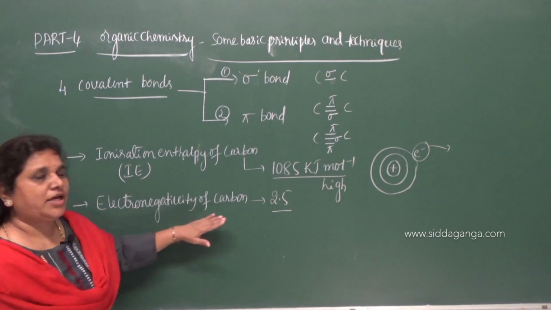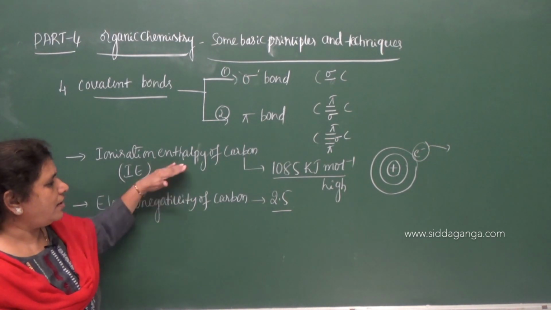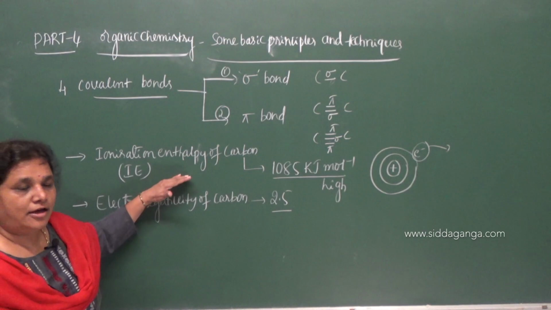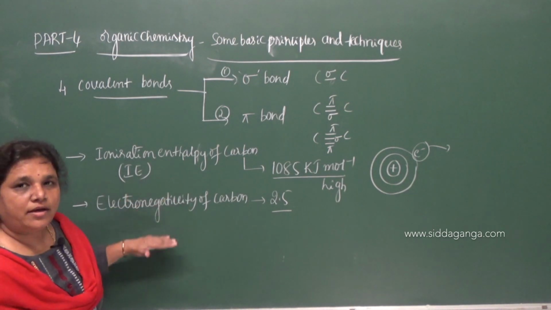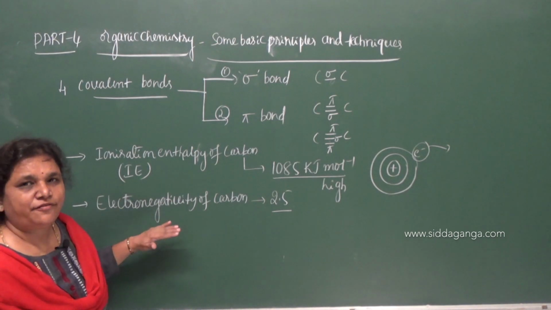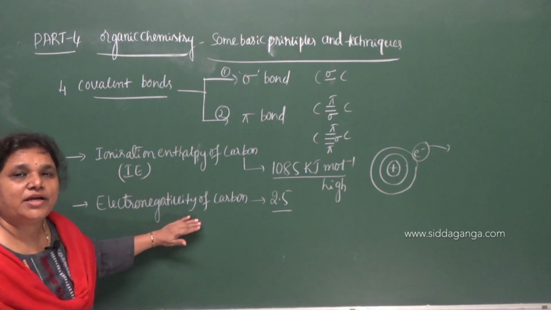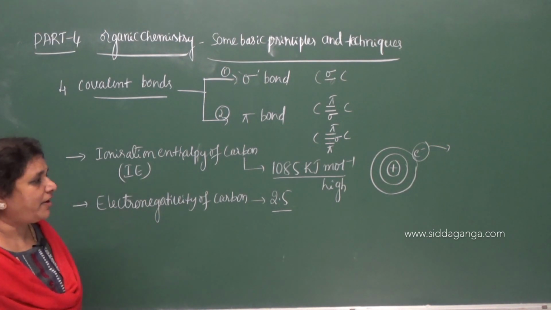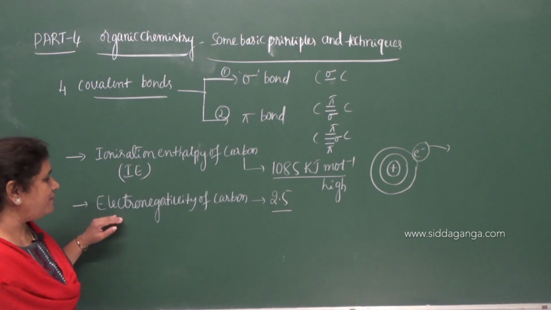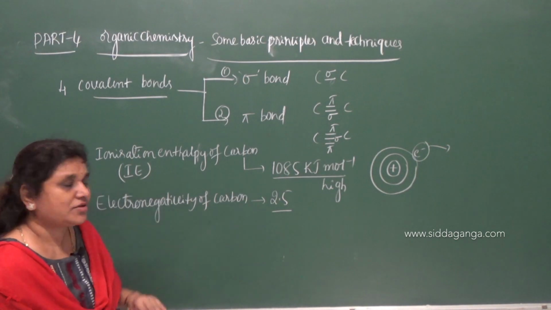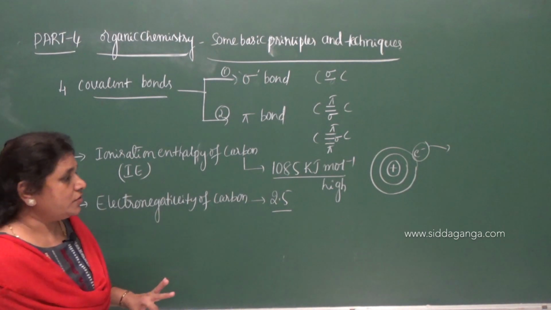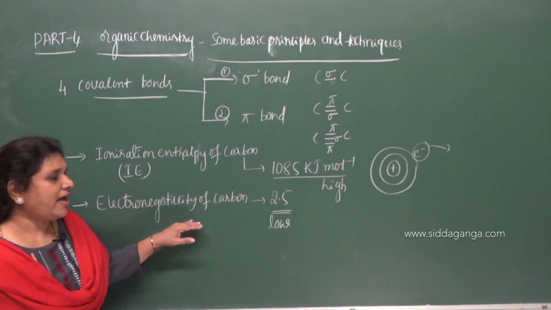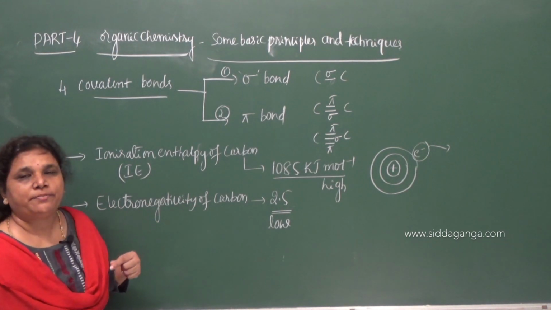And what do we mean by electronegativity of carbon? As we know, these are periodic properties of elements: ionization enthalpy, electron gain enthalpy, electronegativity, atomic radius. Electronegativity is the ability or capacity of an atom to attract the bonded pair of electrons towards itself. The electronegativity of carbon is 2.5, which is also a low value. So carbon is not highly electronegative; it has less capacity to attract the bonded pair of electrons.